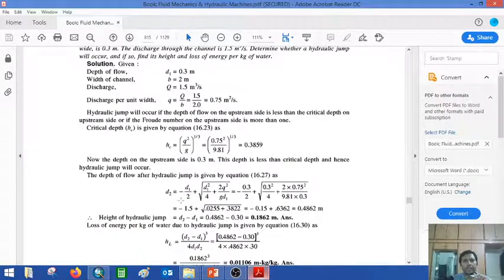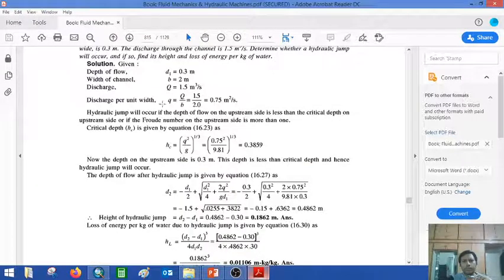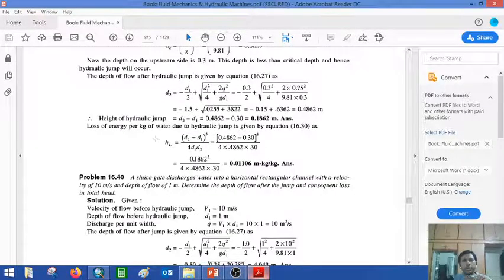So now let us see the example, what values are provided. Depth d1 is 0.32 meter, then q is 1.5 meter cube per second, so we get the small q as Q by b. The critical depth we will definitely get with the help of the equation for hc. If required we can put it in the equation, otherwise we go through the alternate depth, and the alternate depth is considered as d2 equals minus d1 by 2 plus under root of d1 square by 4 plus 2 q square by g d1. Inserting all the values and simplifying the equation, we get the value of 0.4862 meter.